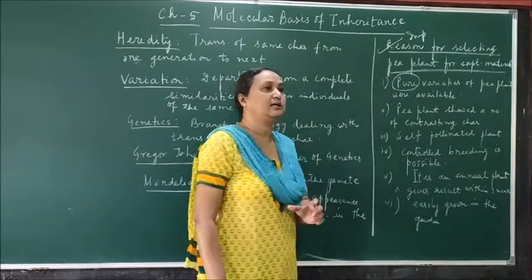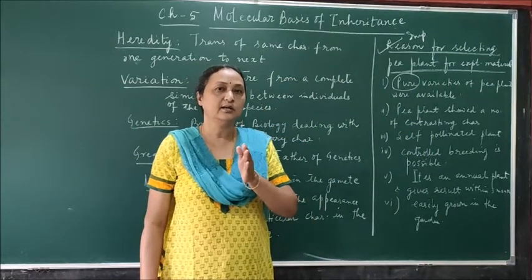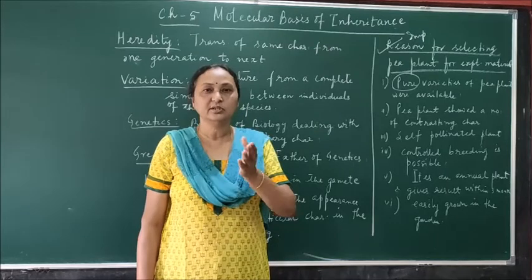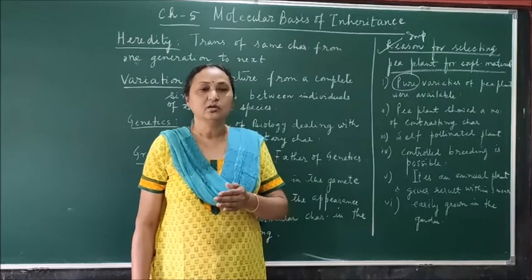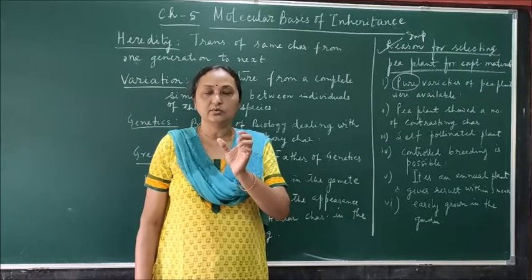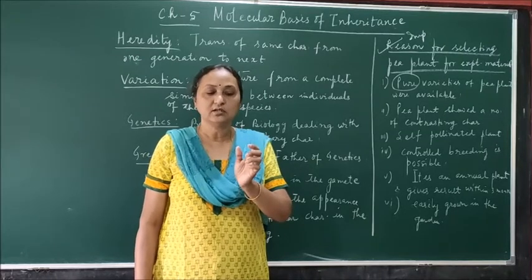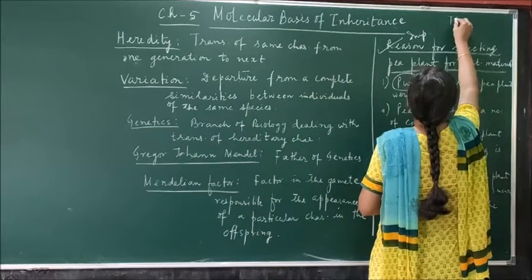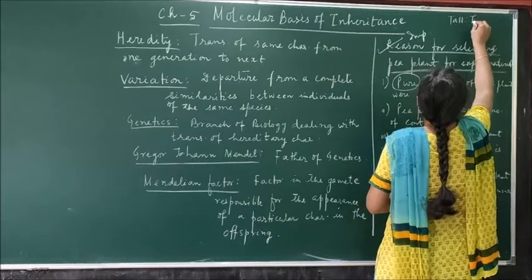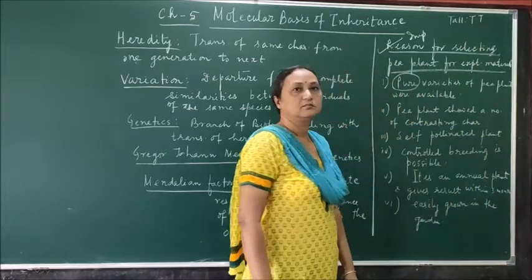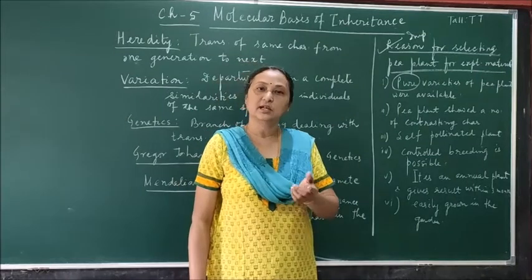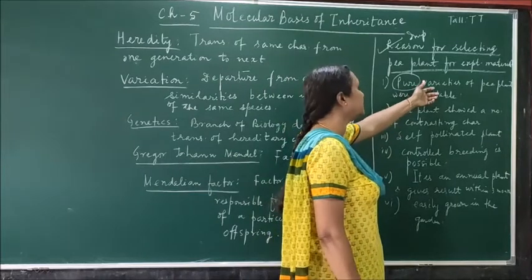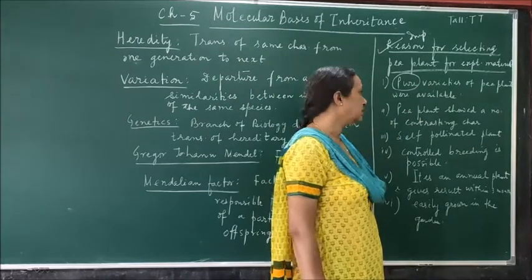Pure means, because you know that each character is controlled by one gene, and one gene is having two alleles. Gradually you will be able to understand when I will explain in law. So if any character is controlled by two alleles which are part of a gene, and these two alleles are similar kind. For example, tall character. Suppose I write down capital T, capital T. Then the character which is expressed, that is called a pure character. So in pea plant, many pure varieties were available.